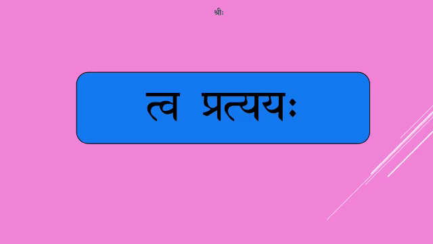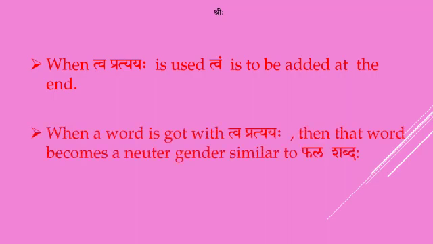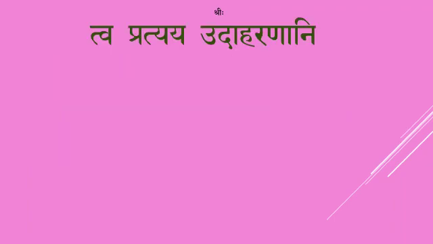tva pratyayaha. The rules of tva pratyaya are: when tva pratyayaha is used, tvam is to be added at the end, and when a word is got with tva pratyayaha, then that word becomes a neuter gender similar to phala shabdaha. Now we shall see the examples of tva pratyaya. Tva pratyaya udaharanani.